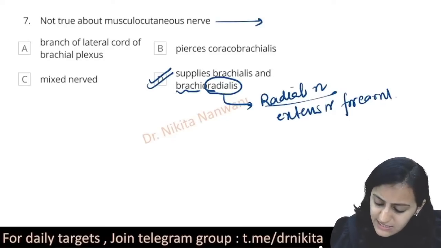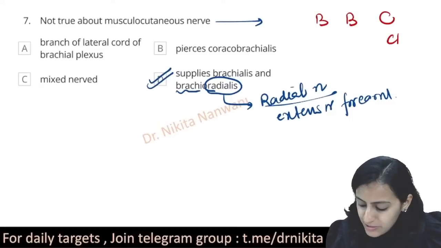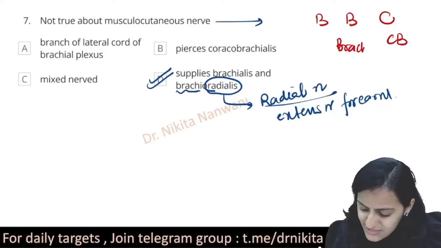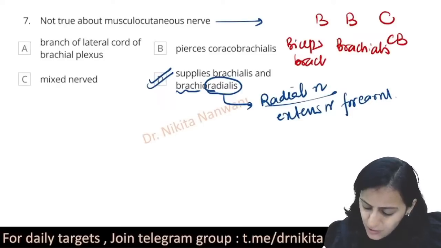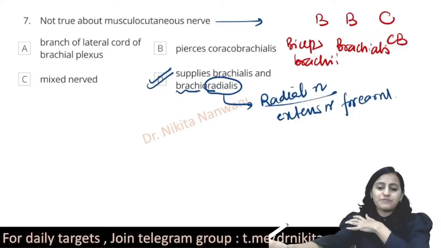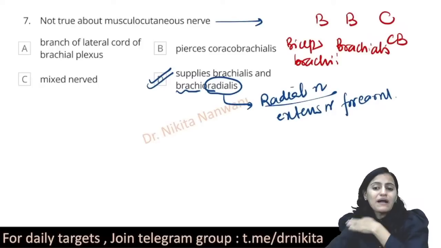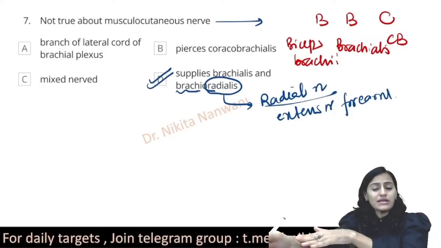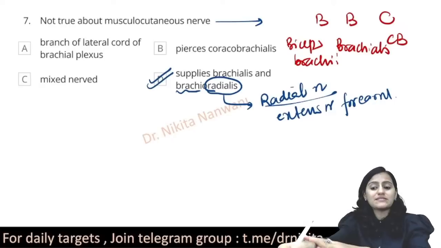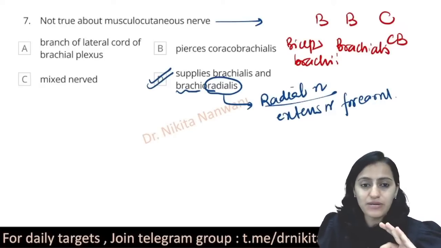So musculocutaneous nerve supplies which muscles? It is BBC, that is coracobrachialis, brachialis, and biceps brachii. It supplies all the brachii, because brachii means the arm, and it's the nerve of the anterior compartment of the arm. Right? So you have coracobrachialis, biceps brachii, brachialis, not brachioradialis. Brachioradialis is the muscle of the forearm. Okay? So remember that it does not supply brachioradialis.